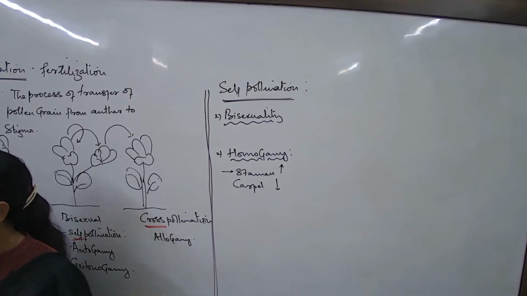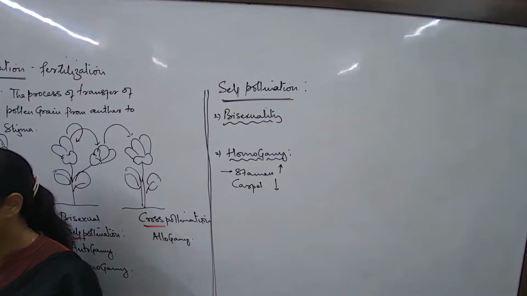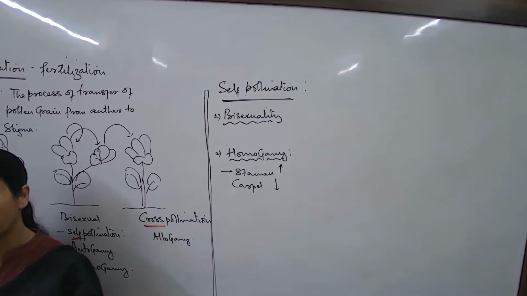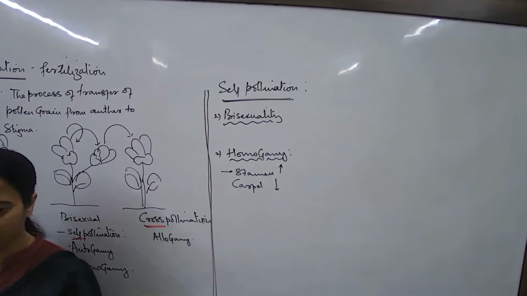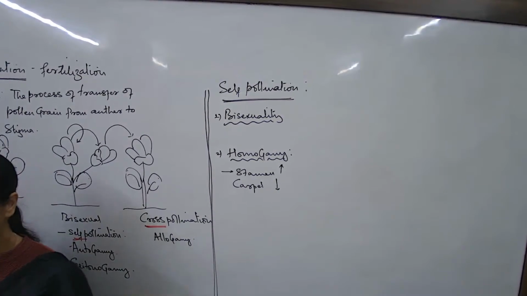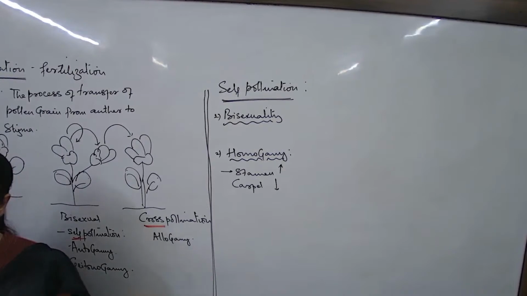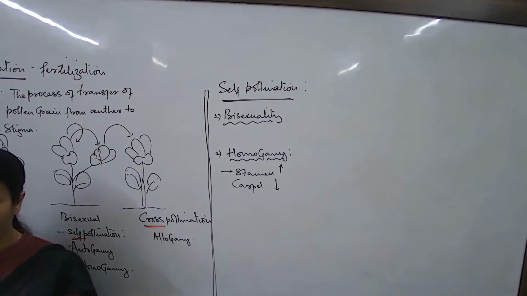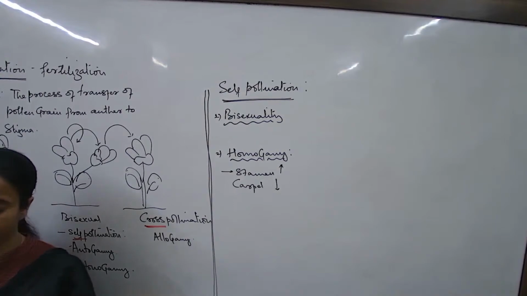Self-pollination. Because the flower is bisexual, the pollen from the anther can fall on the stigma, which are very close in the same flower itself. The plant did not waste so much of its energy and nutrients in the making of the fragrance and the scent, and of course, also making the flower colorful.